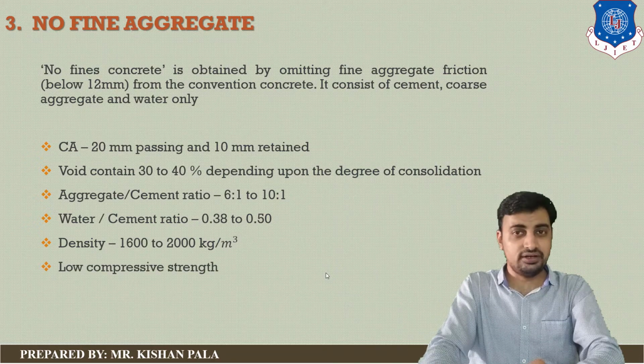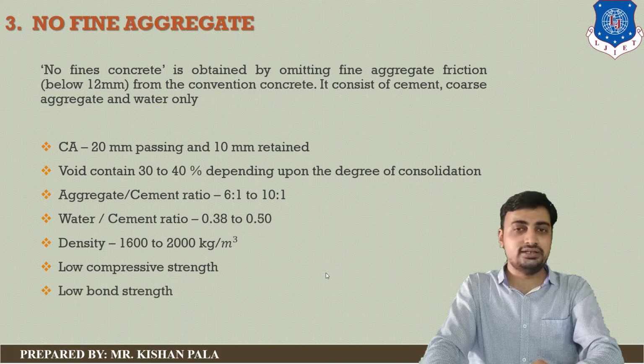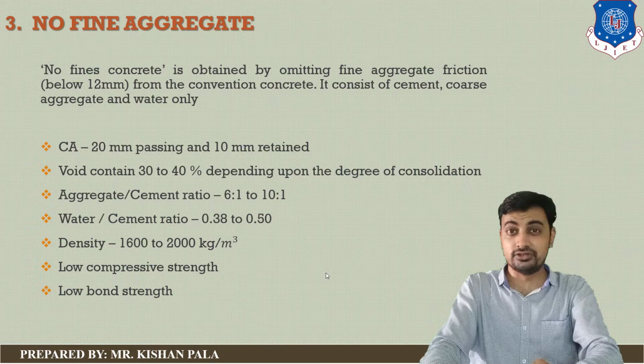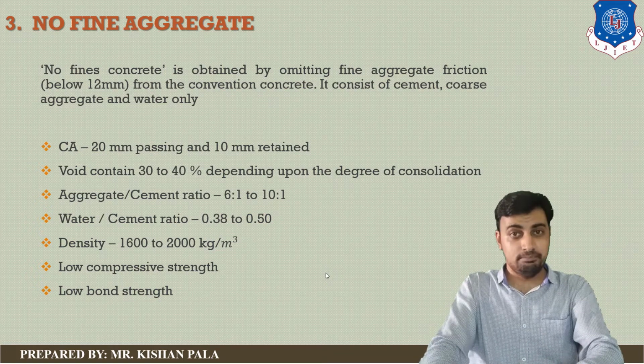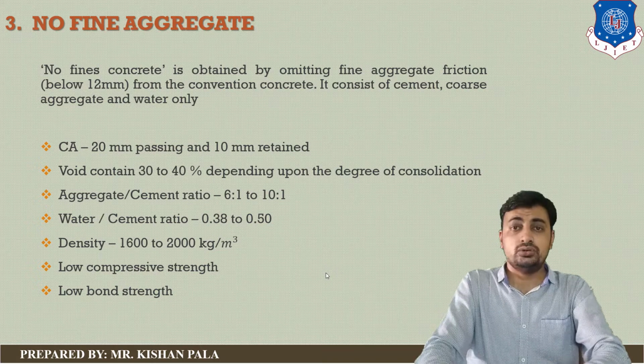This type of concrete has low compressive strength compared to conventional concrete. You can achieve around 15 megapascal, and this concrete has low bonding strength, so it is advisable not to use reinforcement as an RCC element, because this type of concrete has low bonding strength of the concrete mass. If you are using reinforcement, you have to consider some precautions in the RCC element. So this is all about no fine aggregate concrete.